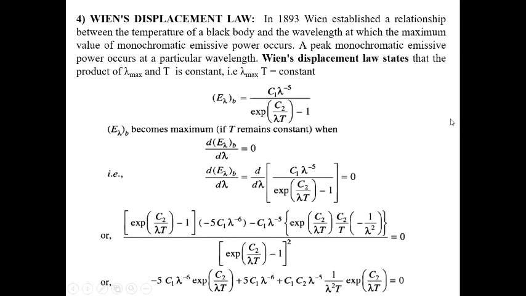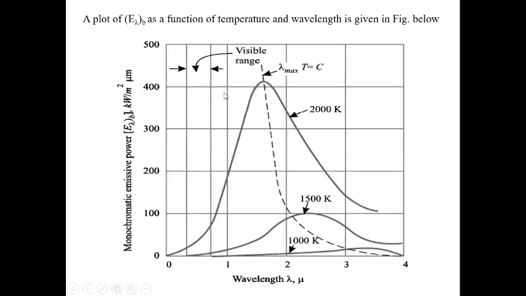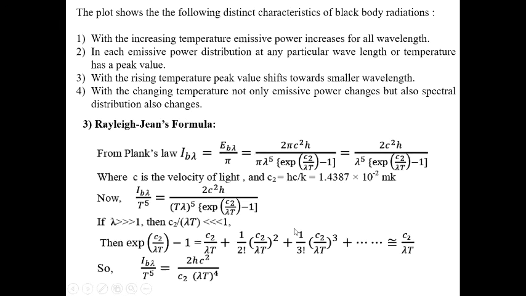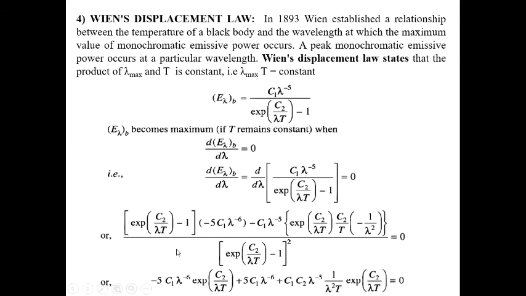So how can we get it? From the Planck law, we can write E lambda b equals C1 lambda to the minus 5 divided by exponential c2 by lambda T minus 1. If you see each point here, E lambda b will be maximum at the peak point. So at the maximum value, if we take the derivative with respect to lambda, it will be 0.